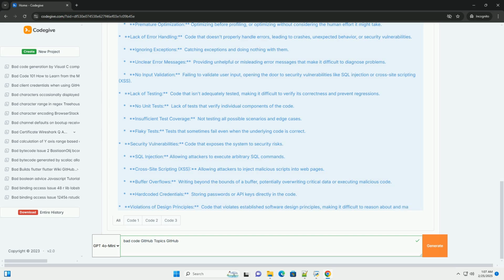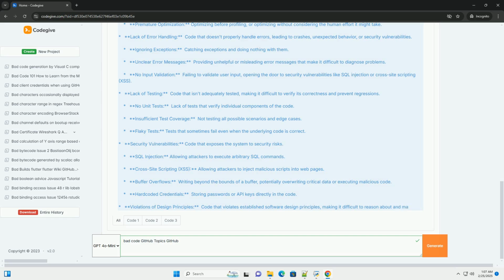Code smell. Code smells are indicators that there might be deeper problems in the code. Repositories tagged with code smell may contain linters, static analysis tools, or guides for identifying and addressing code smells. Static analysis tools analyze code without executing it to find potential bugs, security vulnerabilities, or code style violations. These tools can help detect bad code. Linter. Linters are a type of static analysis tool that enforce coding standards and identify potential errors.